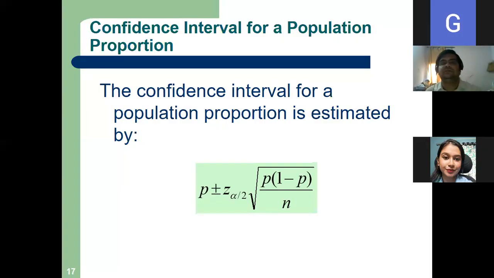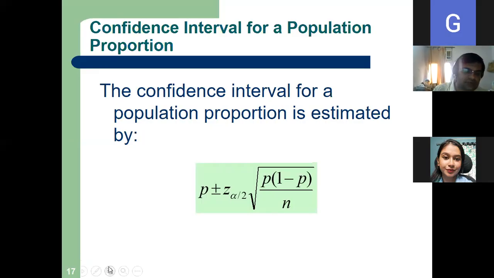Proportion means some fraction of some data. If the problem is given in the form of a proportion, in that case we have to use this formula. The confidence interval for a population proportion is estimated by this formula.